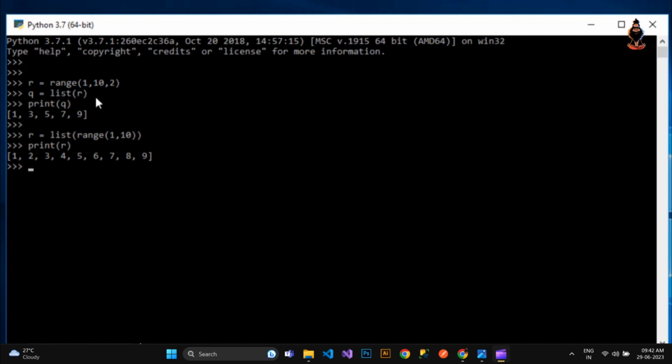Range is really important while going through loops. It reduces a lot of work, and this is the best thing of Python, because if you play with C, if you play with Java, if you play with C++, this is the biggest headache to go inside loops, but range solves a lot of problems.